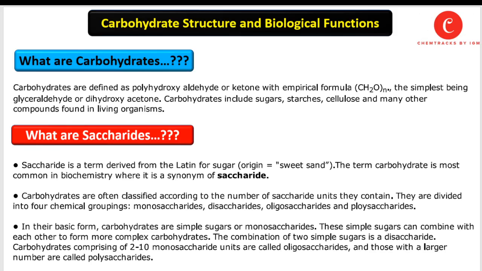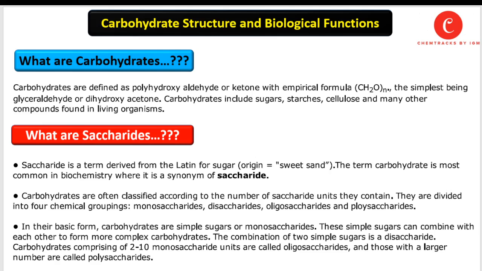Today we are going to start another topic from the biomolecules, and the first member of biomolecules is carbohydrate. Carbohydrates are defined as polyhydroxy aldehydes or ketones with the empirical formula CH2O, the simplest being glyceraldehyde or dihydroxyacetone, a ketone. Carbohydrates include sugar, starch, cellulose, and many other compounds found in living organisms.